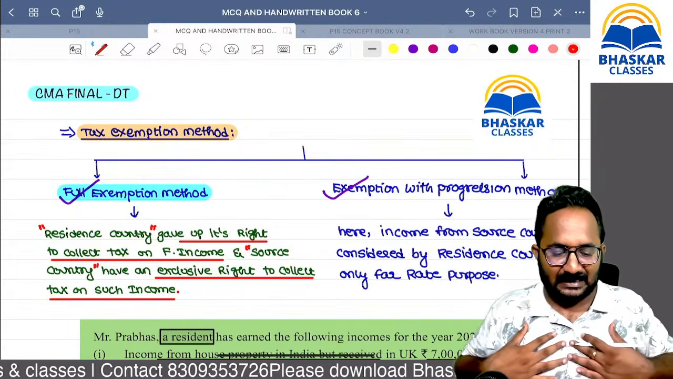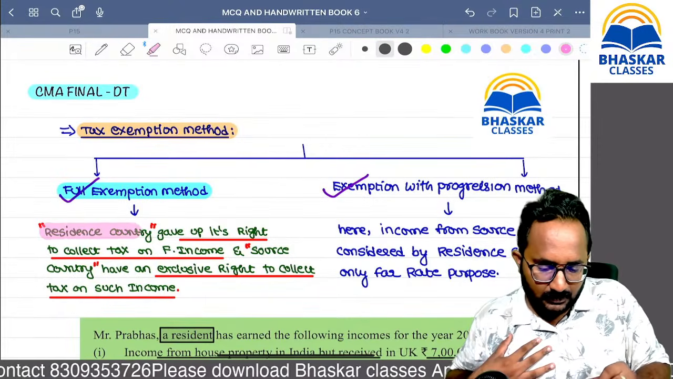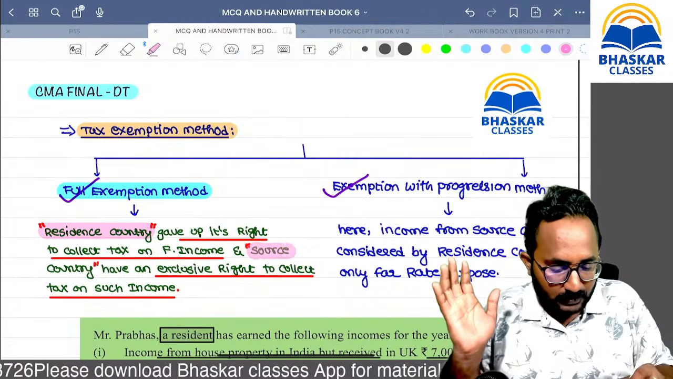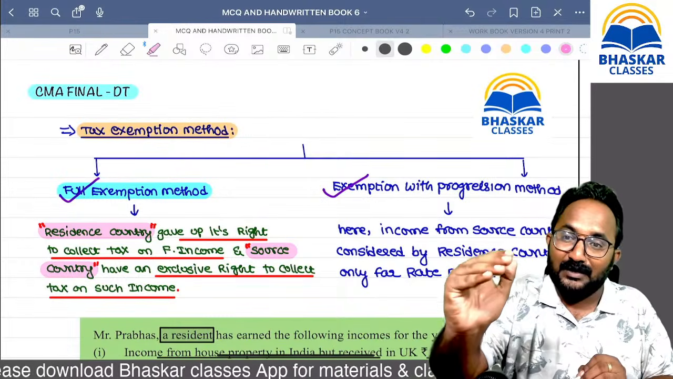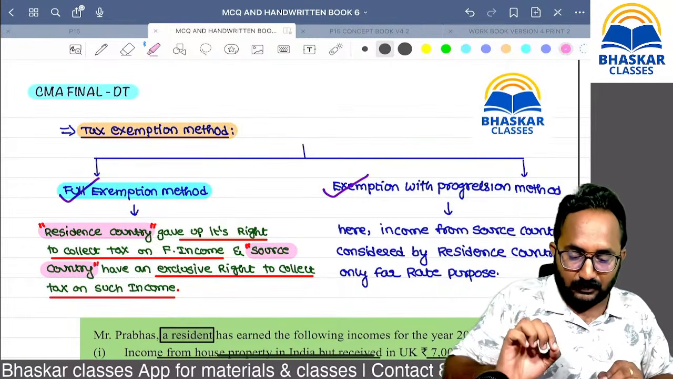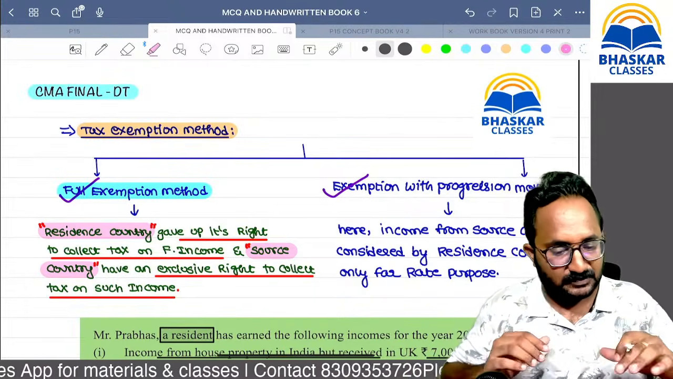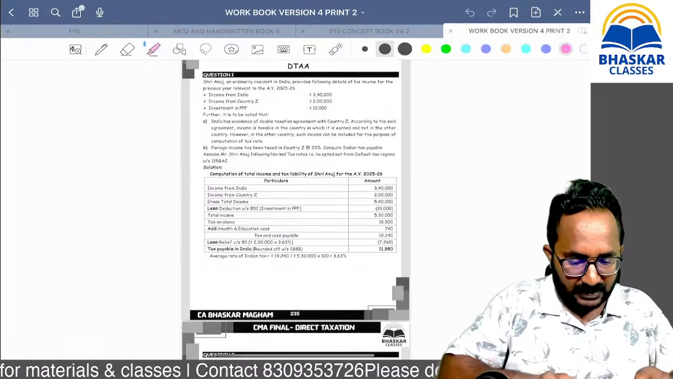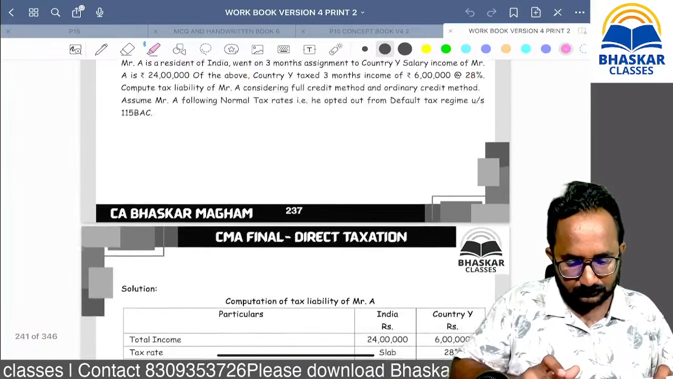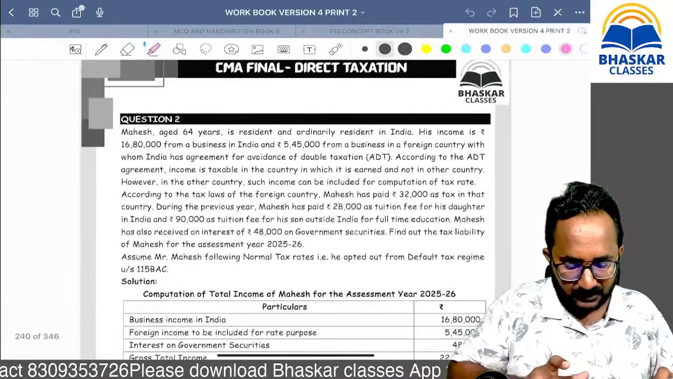Remember, what is the resident country doing? The resident country has given the exemption for the foreign income for collection of tax. Then what about the source country? The source country only has an exclusive right to collect the tax on such income. So it is called the exemption method. Now I will open the workbook and we can discuss one question from the exemption method if possible.